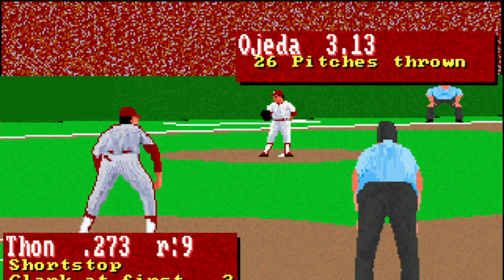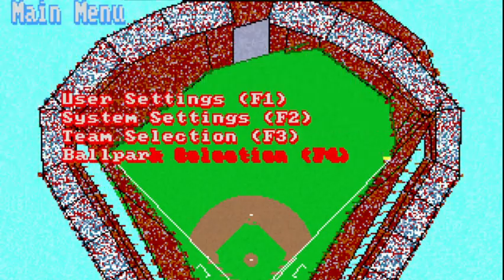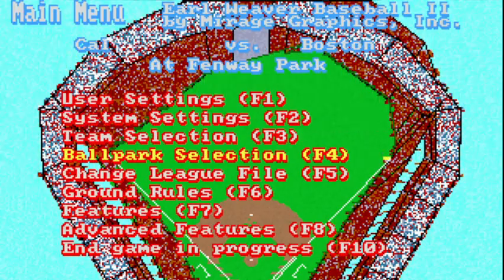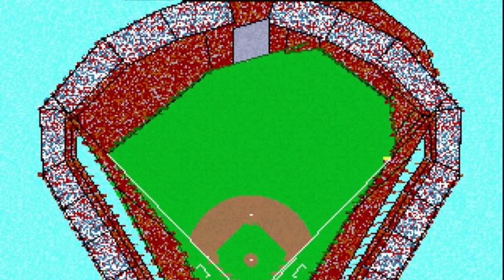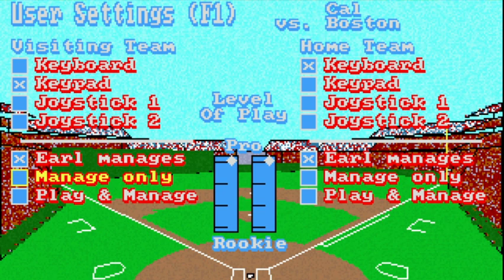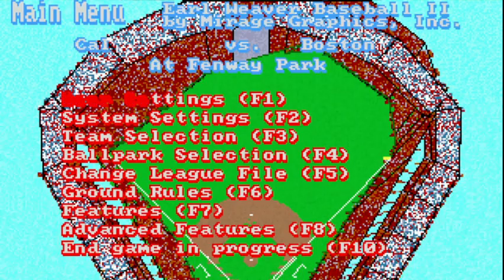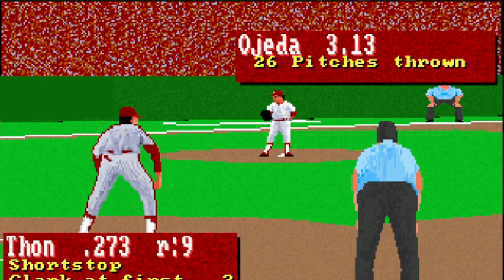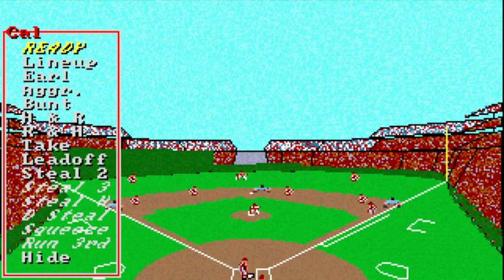Why is it Earl versus Earl mode? Hold on. Am I not managing? Oops. I am not managing. Let's fix that. Manage only. Okay. And play ball. Let's get back here. There we go. All right, so now I press spacebar.